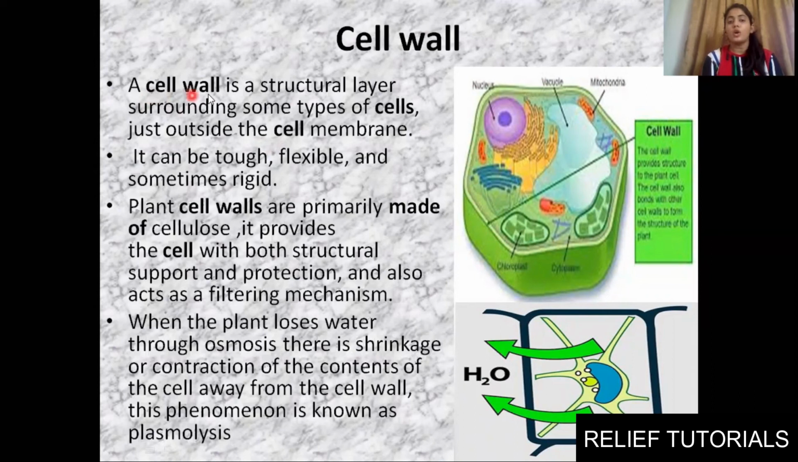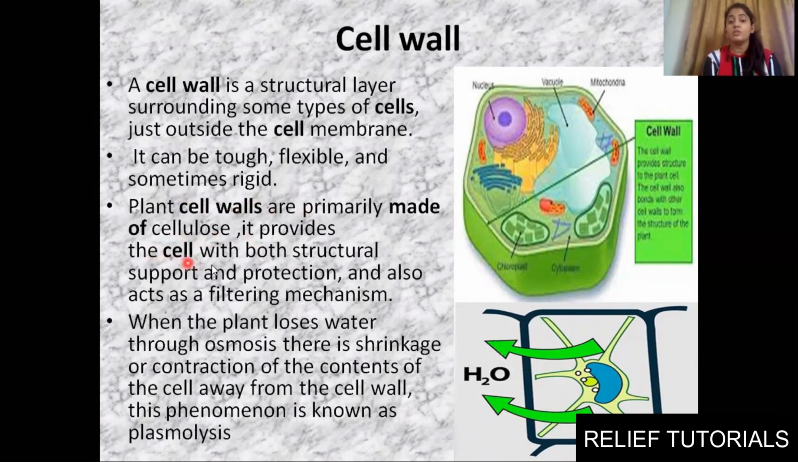Now what is cell wall? A cell wall is the structural layer surrounding some types of cells just outside the cell membrane. This is our cell membrane. Just outside that we have a cell wall, which will be protecting our cell. It is quite tough, it is quite rigid, it is quite hard. It is a bit flexible as well. Plant cell walls are primarily made up of cellulose.